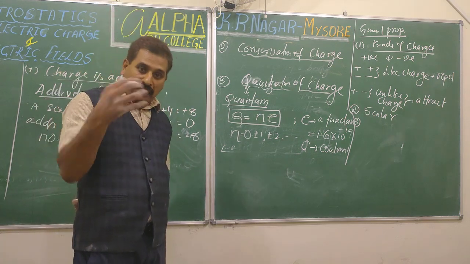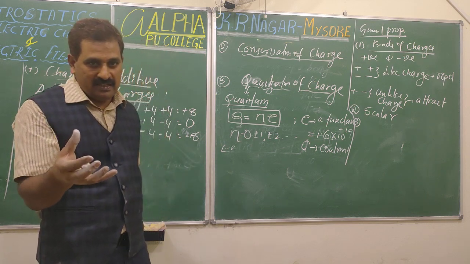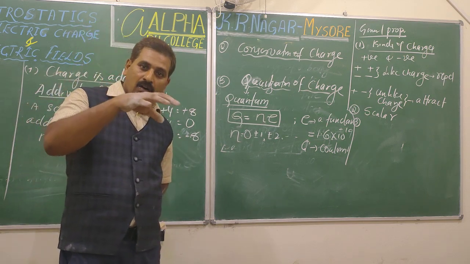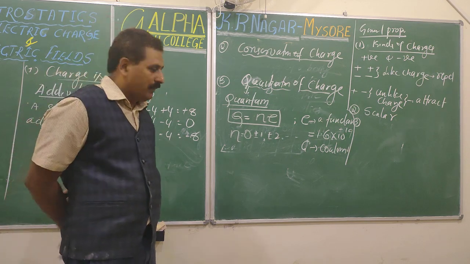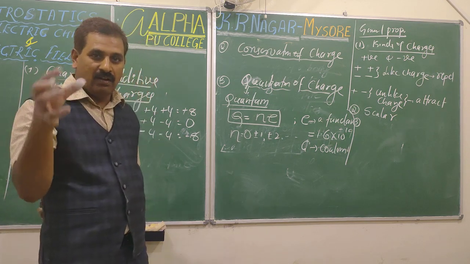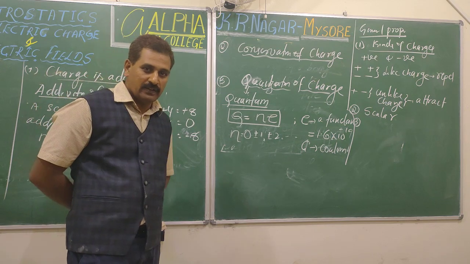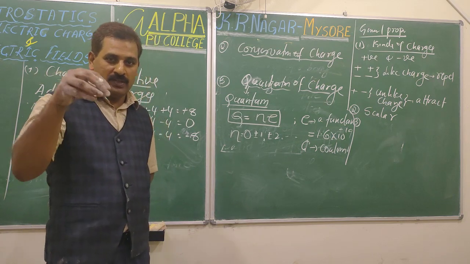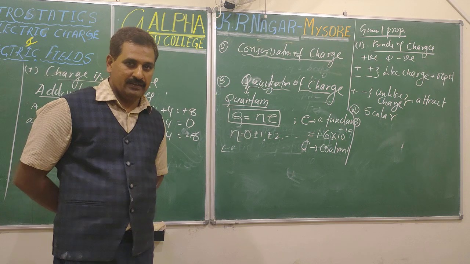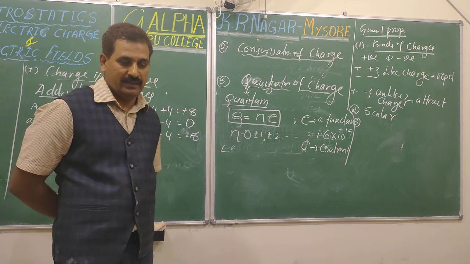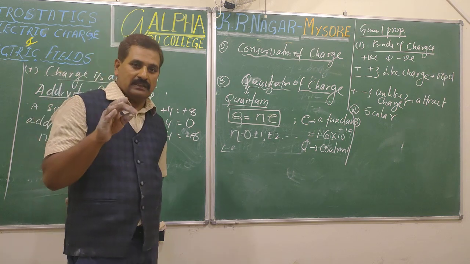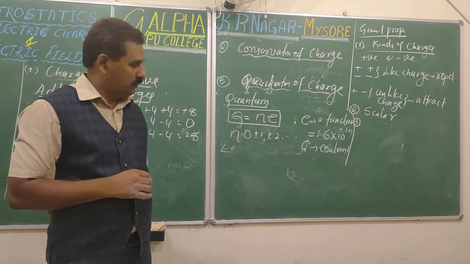And when a conductor gets charged, charges are accumulated on the surface. I use the word conductor, come to that later. But when you charge a body, charges are on the surface if it is a conductor. Insulator, where you put charge, they remain there only. That's the point you have to remember. It's a very important and simple concept, right? Conductors allow charges to flow through.